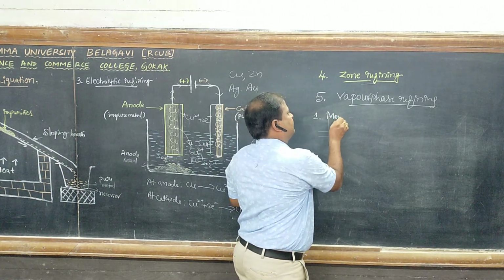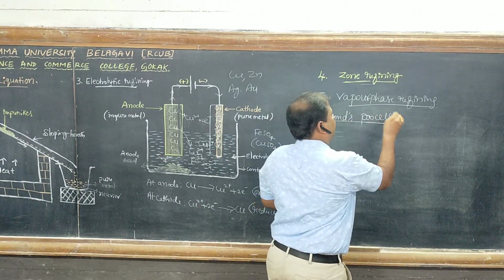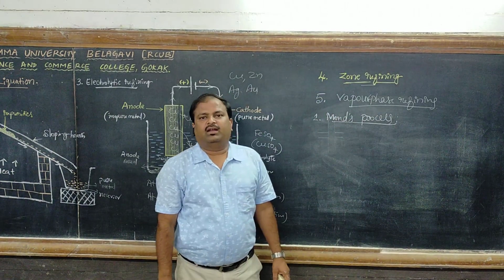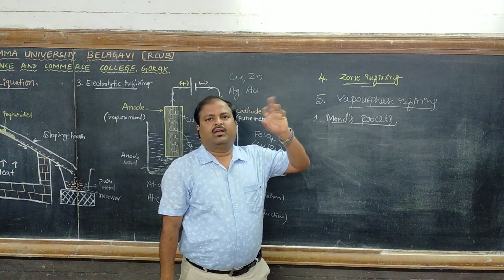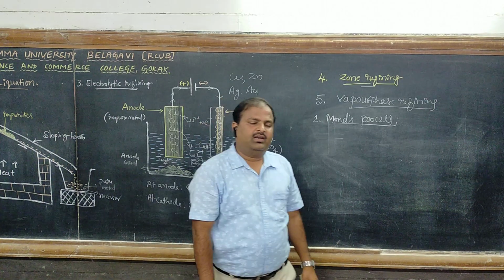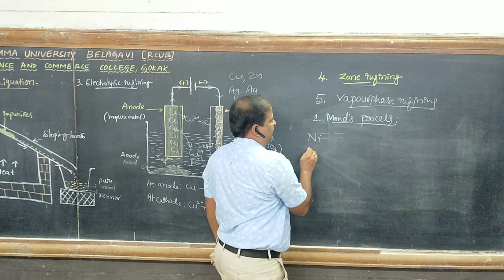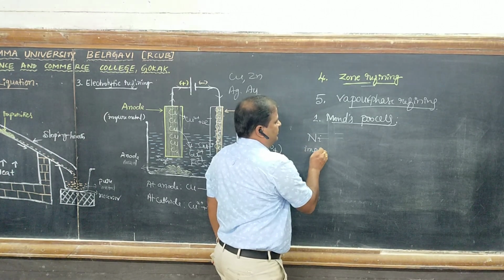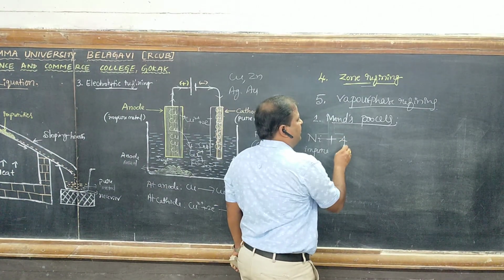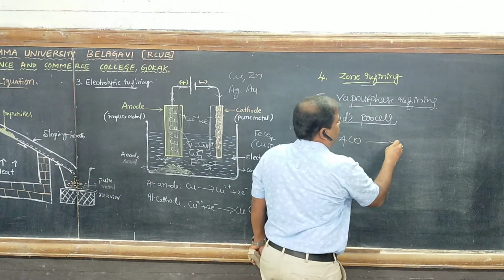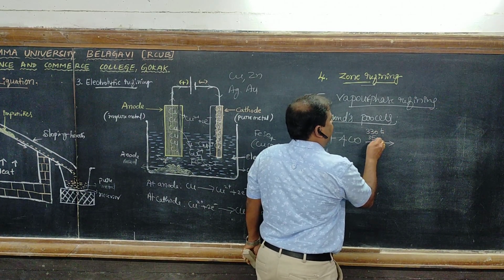Mond's process. In Mond's process, impure nickel is heated with carbon monoxide at about 330 to 350 Kelvin.